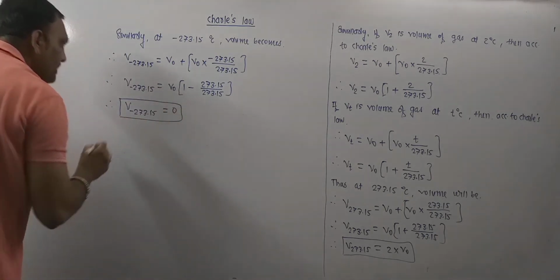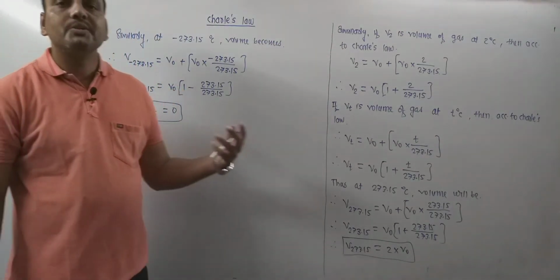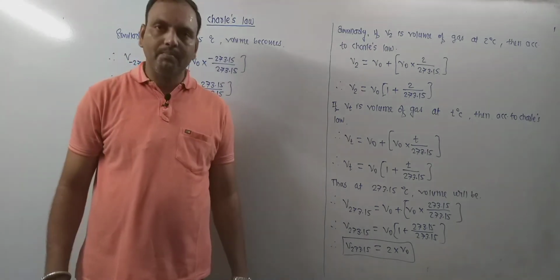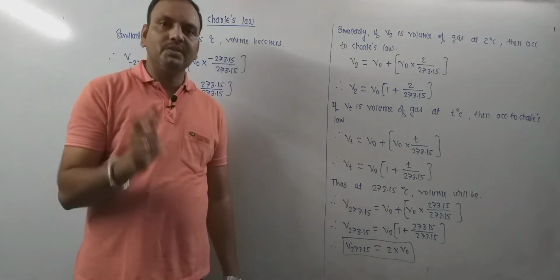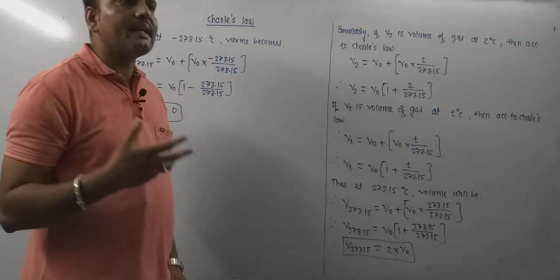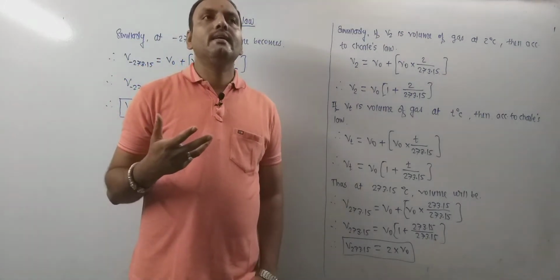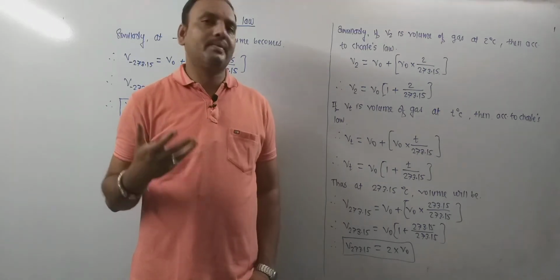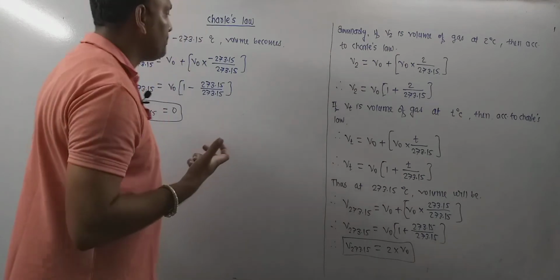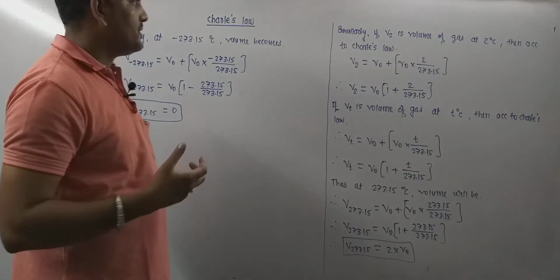It clearly means that at the hypothetical temperature of minus 273.15 degrees Celsius, which is absolute zero of temperature, volume becomes 0. But it is practically not acceptable, because it is quite hard to accept that the volume of a certain mass of gas becomes zero. But numerically it comes zero at this very temperature.